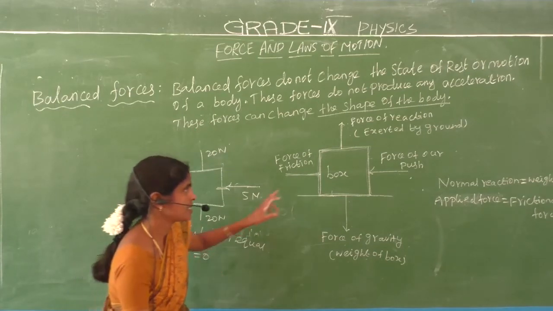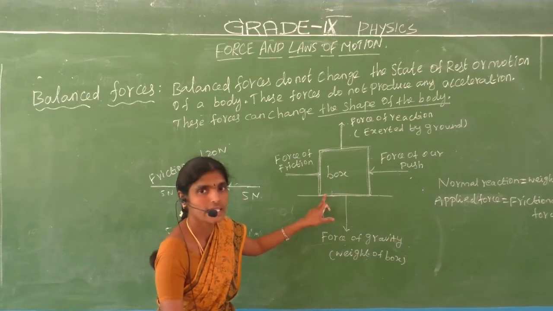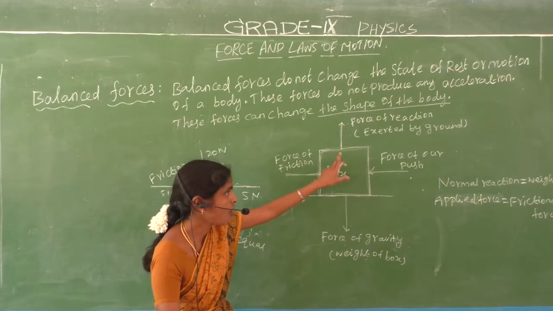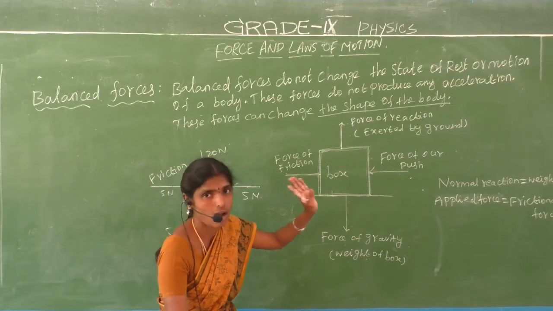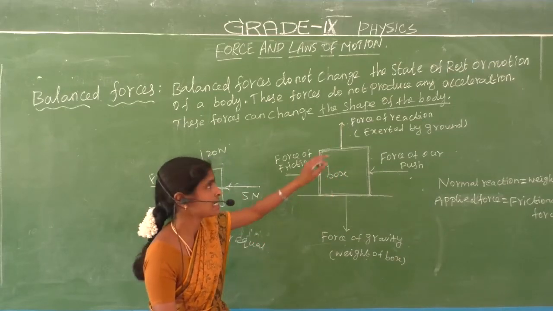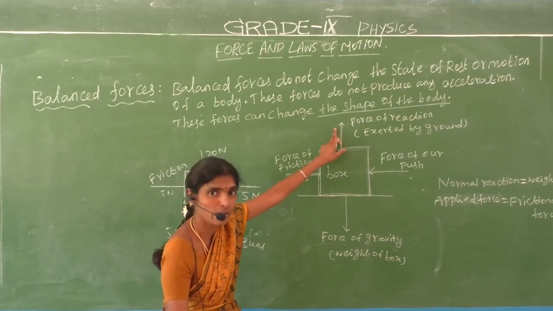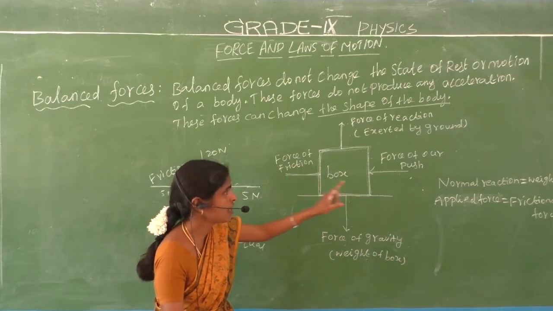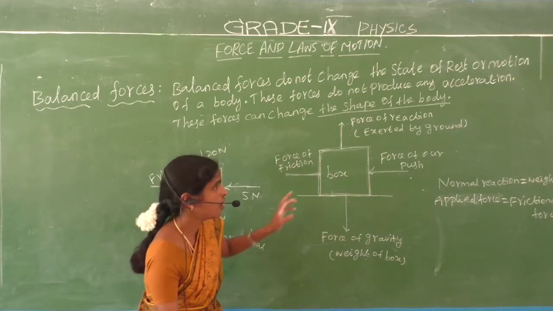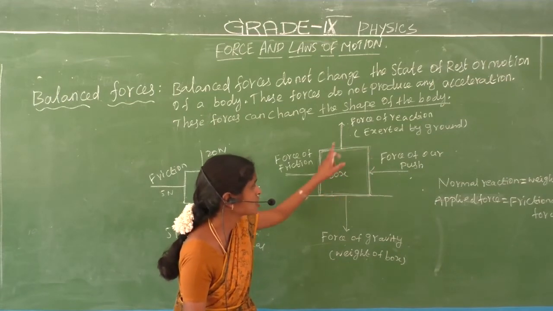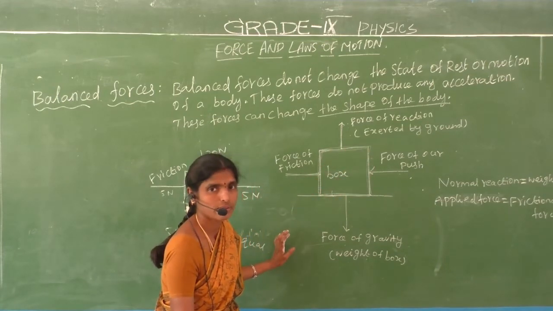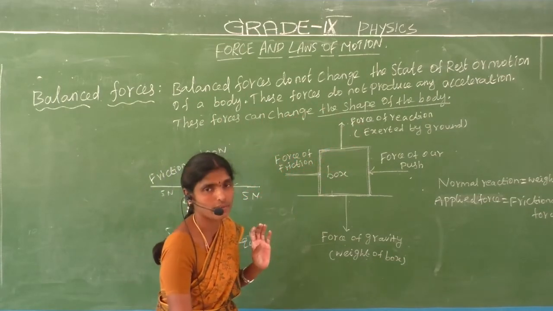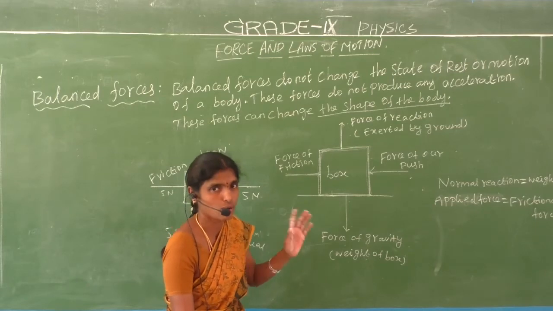Do you understand? Let us consider one object. It is at rest. When it is at rest, the object has four forces: the force of reaction or normal force, the force of gravity or weight of the box, the force of friction, and the force of our push. All the forces are equal and the resultant is 0. That is, balanced forces do not change the state of rest or motion.